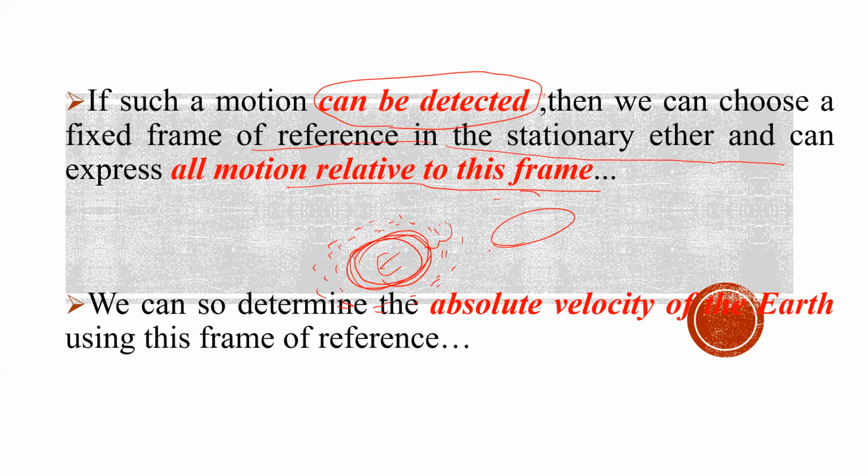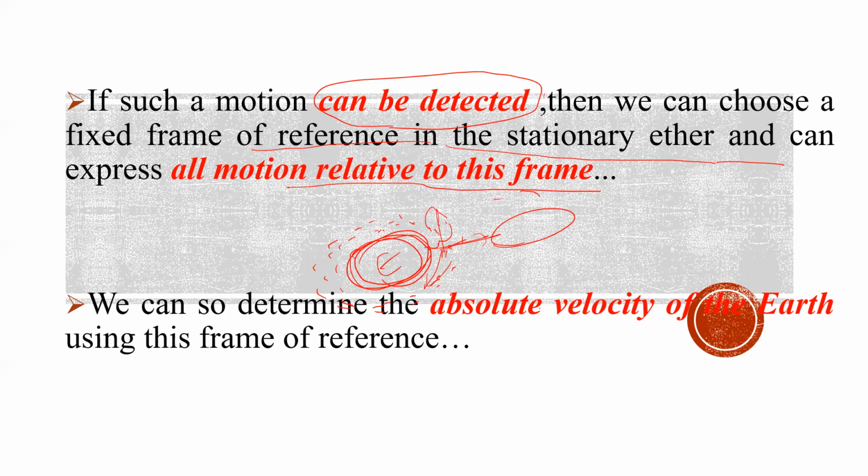Then we can fix a frame in this ether medium and express the motion of any object from this frame of reference, considering it to be a stationary frame of reference.